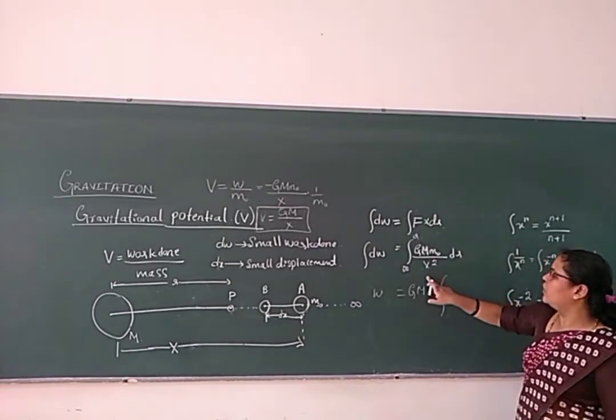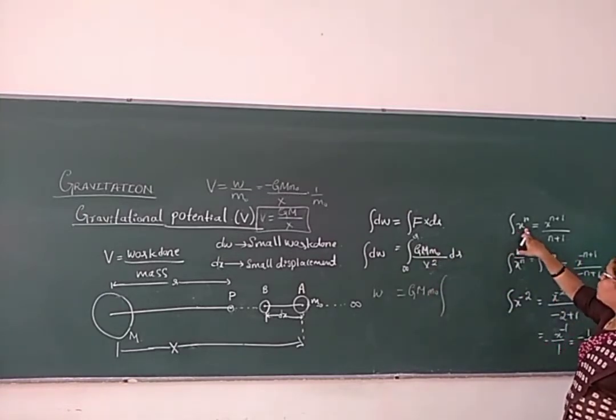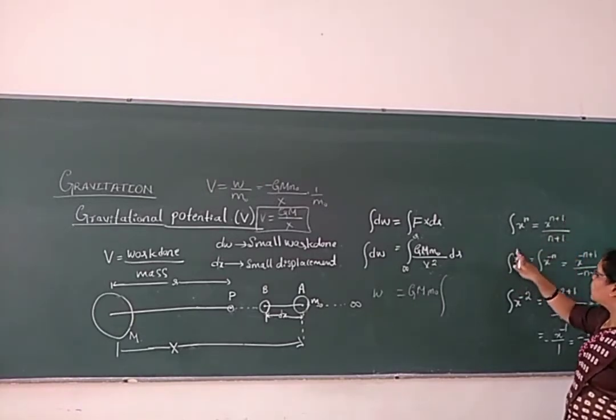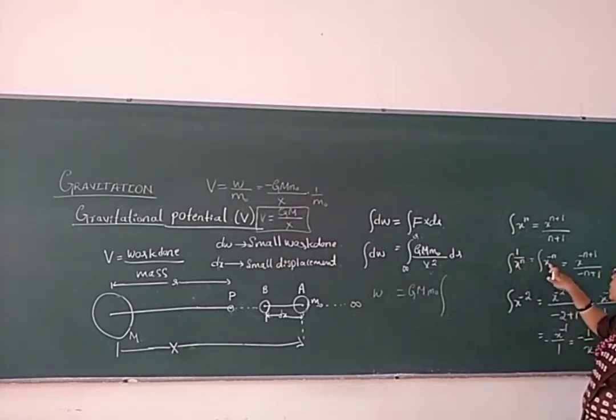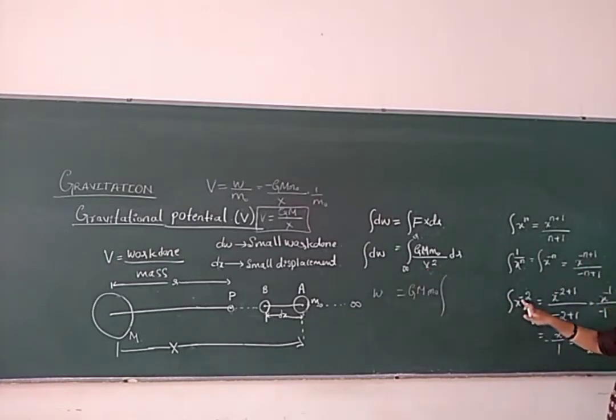So general form of integration of 1 by x raised to 2. We have noted here general form of integration of x raised to n is equal to x raised to n plus 1 divided by n plus 1. So if it is integration of 1 by x raised to n, that is integration of x raised to minus n, we can write it here x raised to minus n plus 1 divided by minus n plus 1. So similarly we can apply for this. Integration of x raised to minus 2 is equal to x raised to minus 2 plus 1 divided by minus 2 plus 1. That you will get it here x raised to minus 1 divided by minus 1.